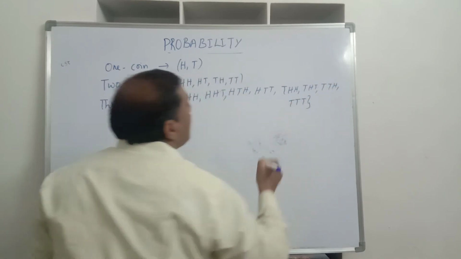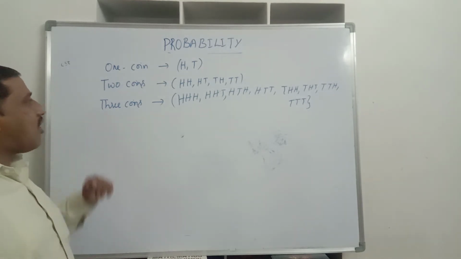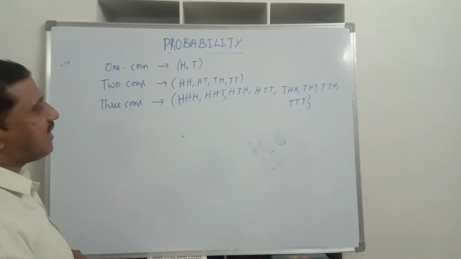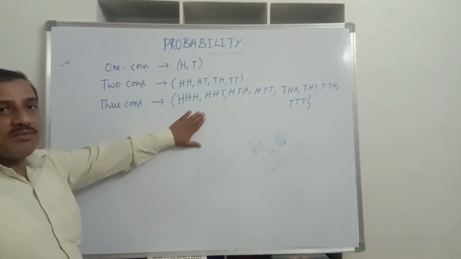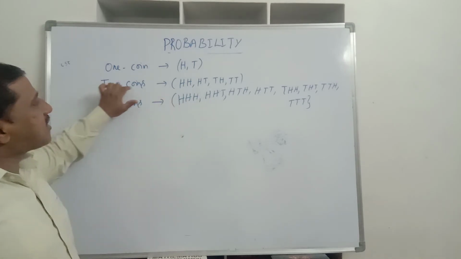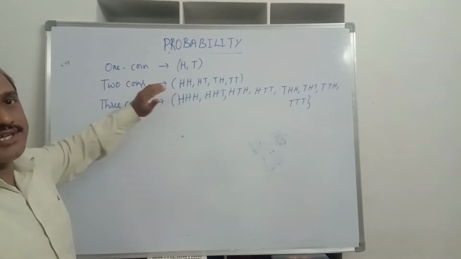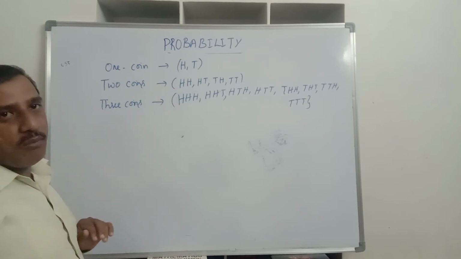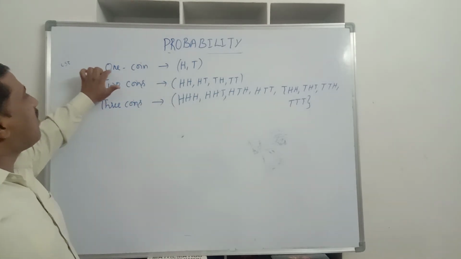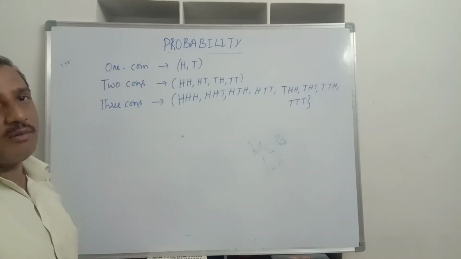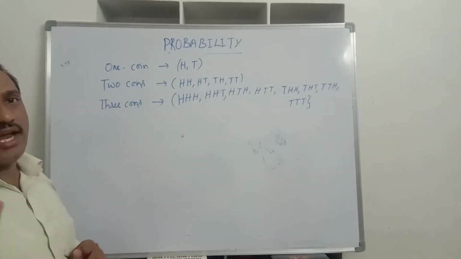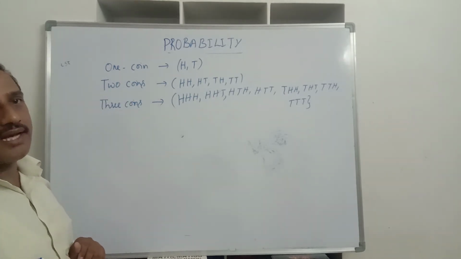So how many possible outcomes do we get when three coins are tossed simultaneously? We get 8 possible outcomes. When two coins are tossed, how many possible outcomes do we get? It is 4 possible outcomes. And when one coin is tossed, how many possible outcomes do we get? Only 2 possible outcomes, that is head and tail.